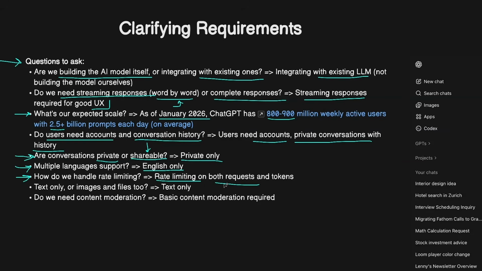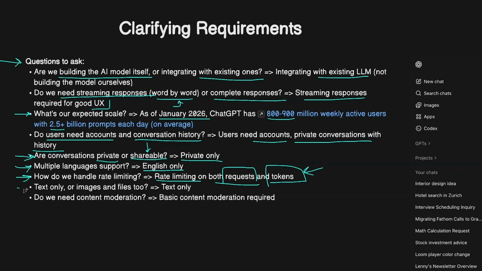And for this case, we need to apply limits for both requests, if users are sending a lot of requests in a short time, but also for tokens, because even when you upgrade, you still have some limited amount of tokens that you can use per period. And if your tokens expire, we need to let them know that they need to come back, let's say after 3 hours or 4 hours, when the tokens will reset for the account.